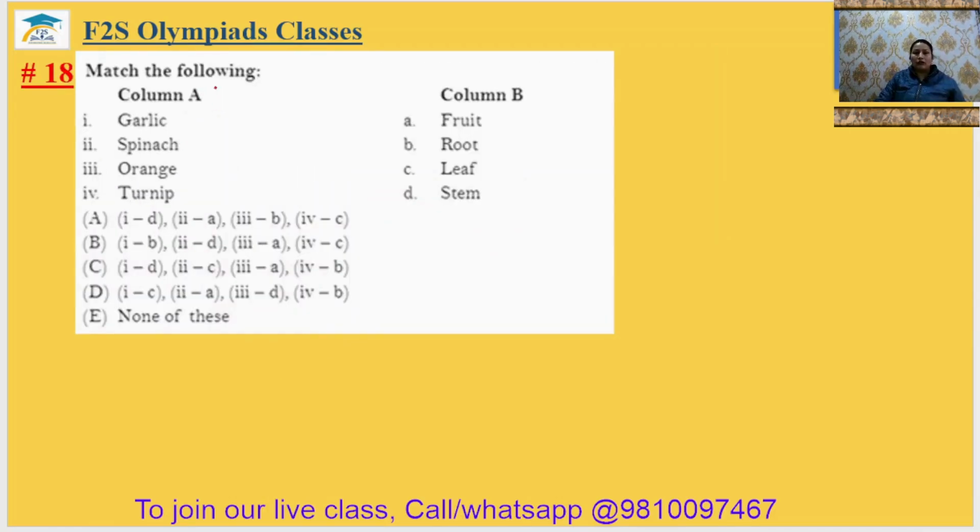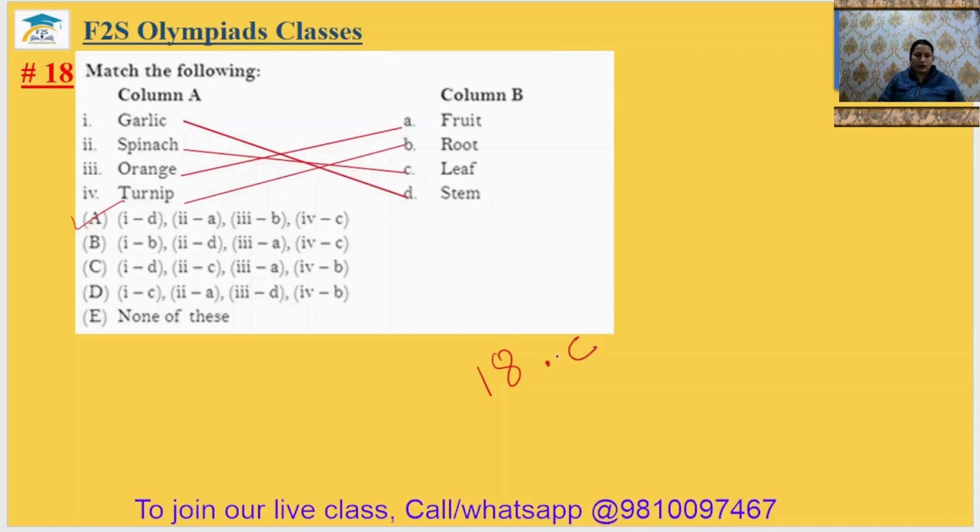Question number 18. Match the following. Garlic is the stem. Spinach is the leaf. Orange is the fruit and turnip is the root. Okay, so 1D, 2A. Option A is the correct answer. Wait, 1D, sorry, 2 is C and 3 is A. The 18th answer will be option C.